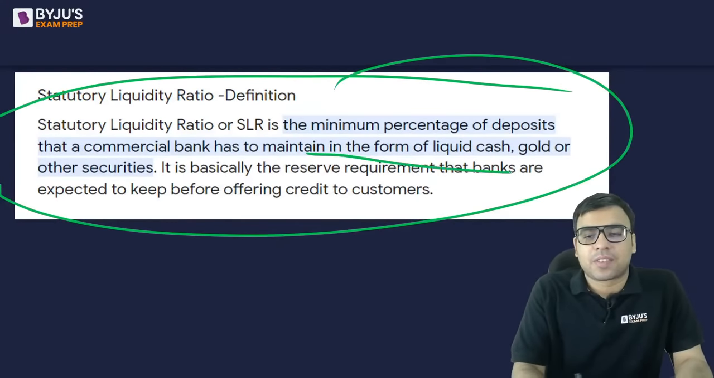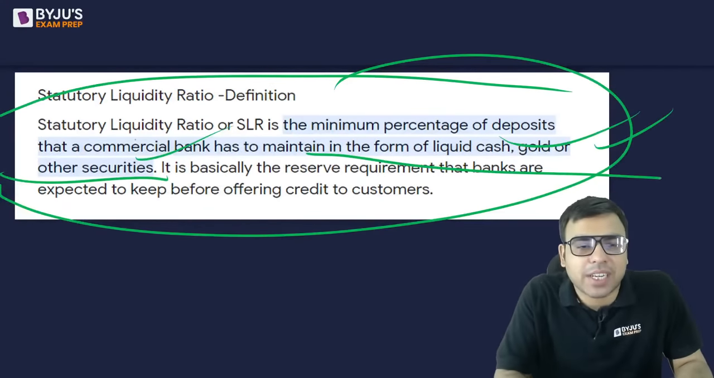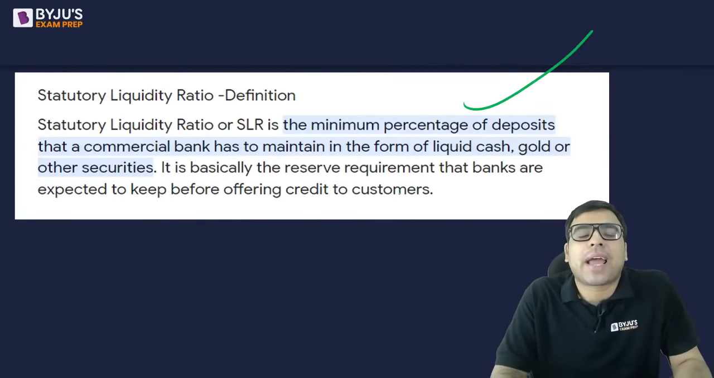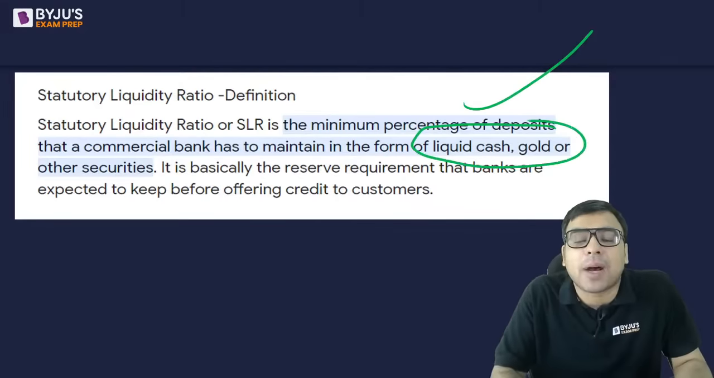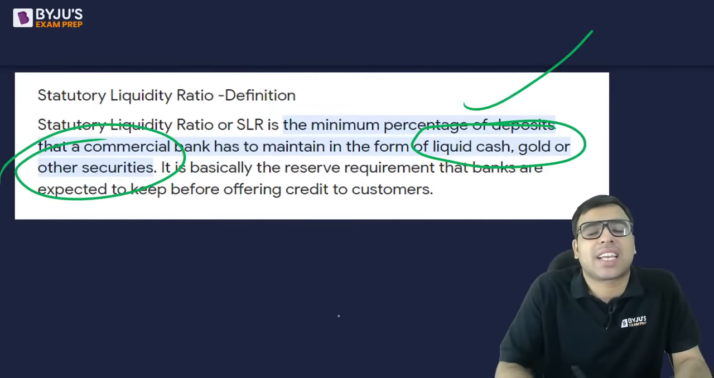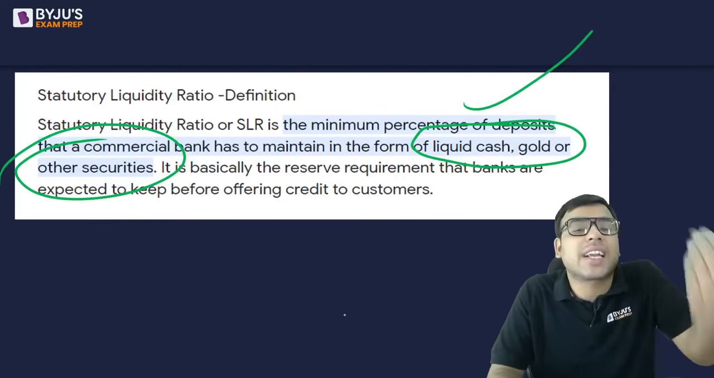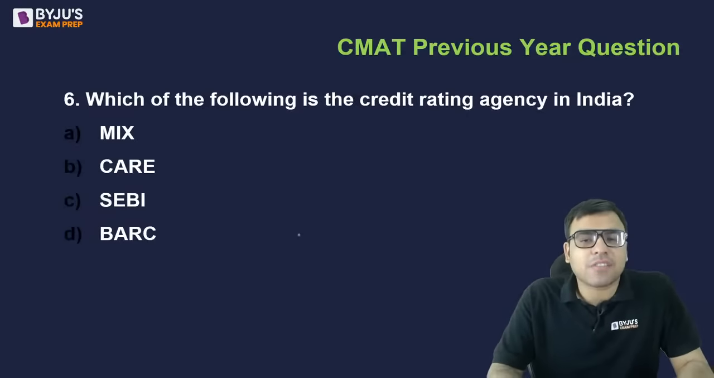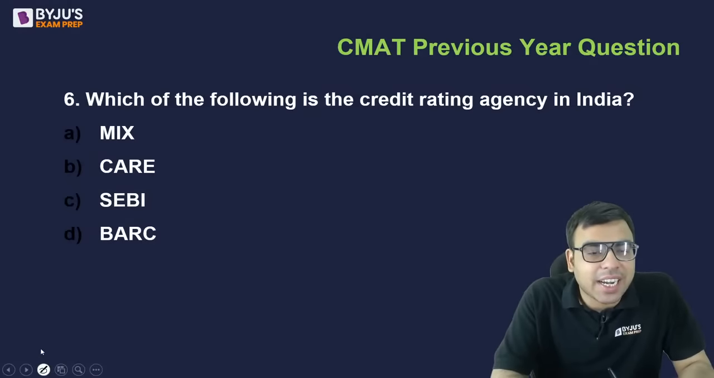Okay. So they are supposed to maintain the form of liquid cash, gold, other securities. इसको पढ़ लेना. Please go and read it. That a commercial bank has to maintain a certain amount in liquid cash, gold and other securities, in that they cannot extend loans. So that is SLR.